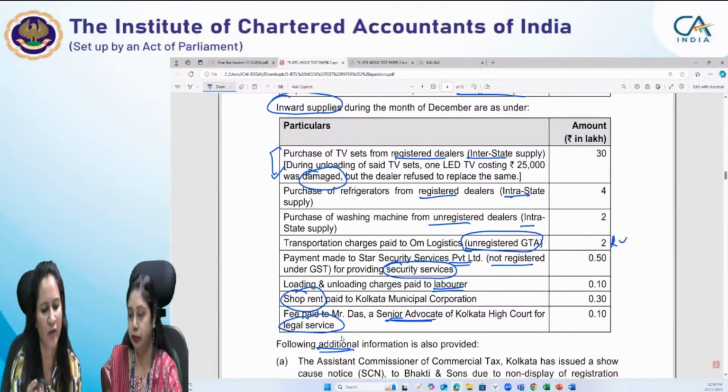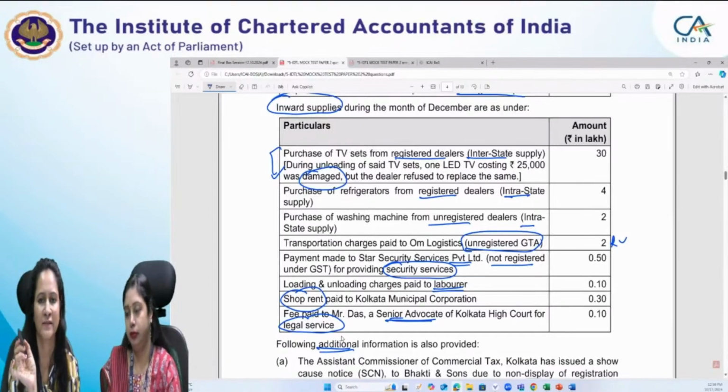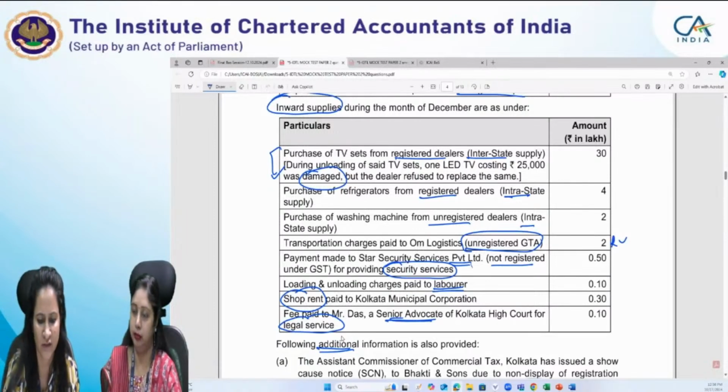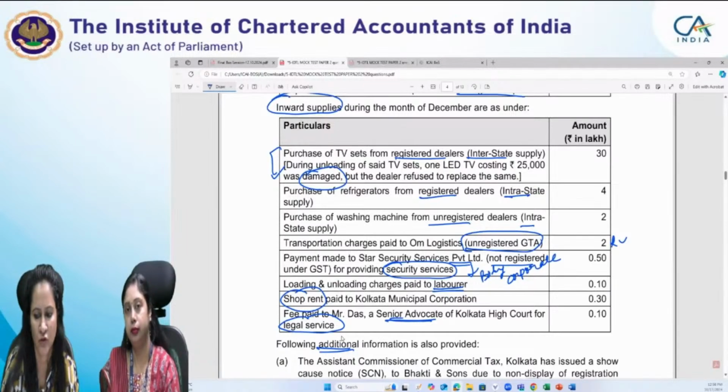And who is the provider of service? Star Security Services Private Limited is the supplier of services. And to attract the applicability of reverse charge, the supplier of service should be any person other than a body corporate. Here, Star Security Services Private Limited is a body corporate. So, RCM will not apply in this case.